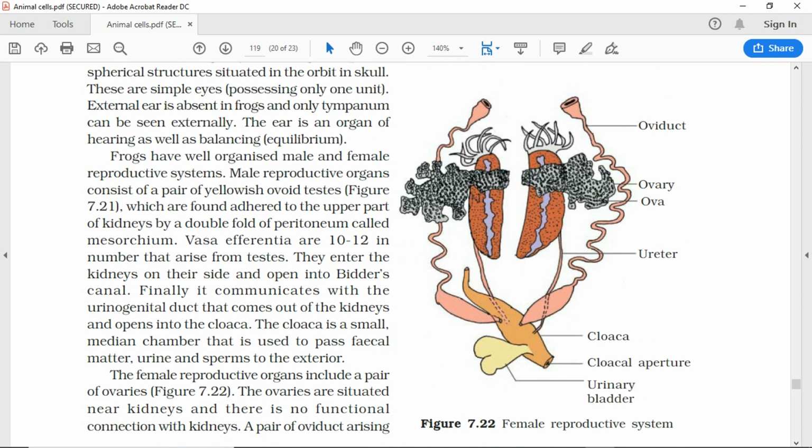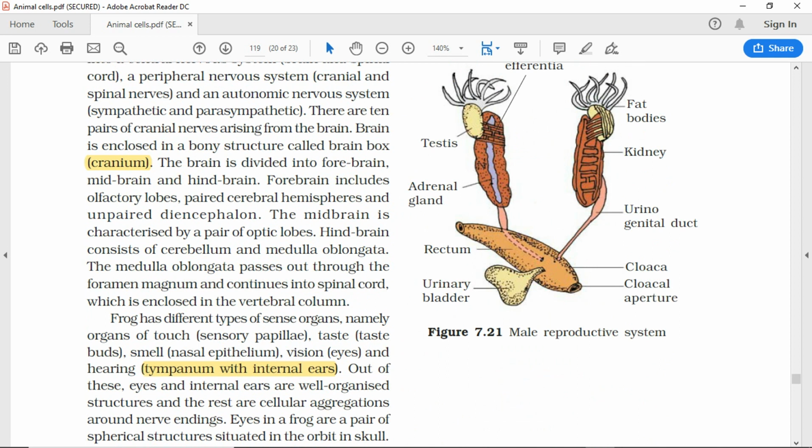They enter the kidneys on their side and open into Bidder's canal. Finally it communicates with the urinogenital duct that comes out of the kidneys and opens into the cloaca. The cloaca is a small median chamber that is used to pass fecal matter, urine, and sperms to the exterior.